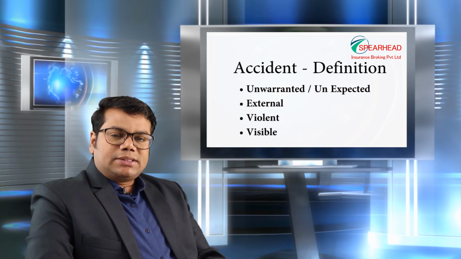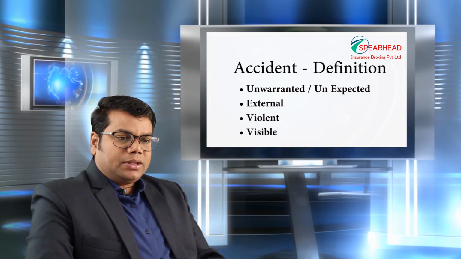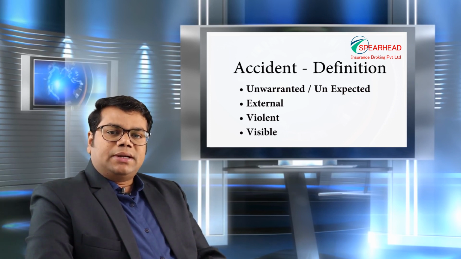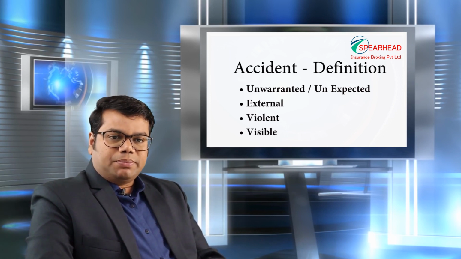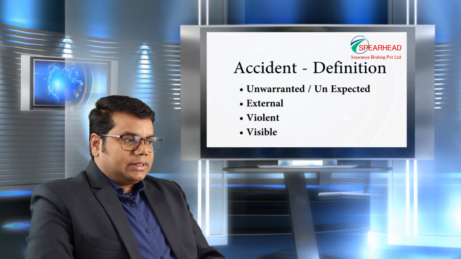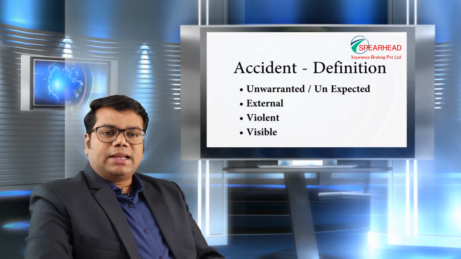These are the 4 things that define an accident as an incident which should be treated for compensation by an insurance company. If any of these 4 conditions are not met, it would not be considered as an accident.